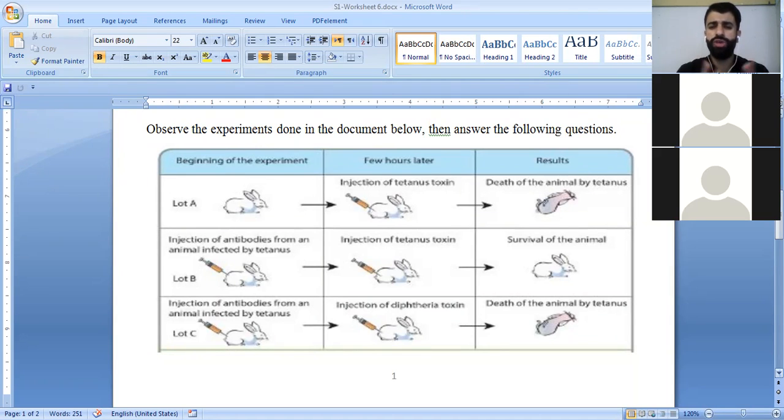What can you deduce here? What did the antibodies do for the rabbit? It protects the rabbit. So the antibodies protect the animal from the tetanus toxin. That's why the result was the survival of the animal. Injection of antibodies from an animal infected by tetanus means that these antibodies are against tetanus. Then injection of tetanus, the result was survival. So the antibodies against tetanus protect the animal from tetanus. That's why we have survival.